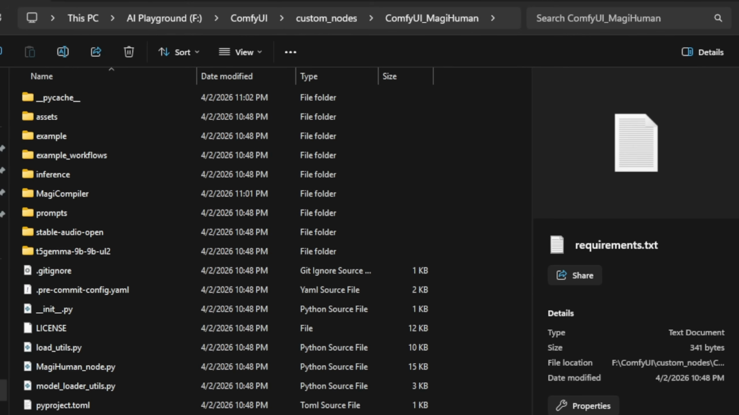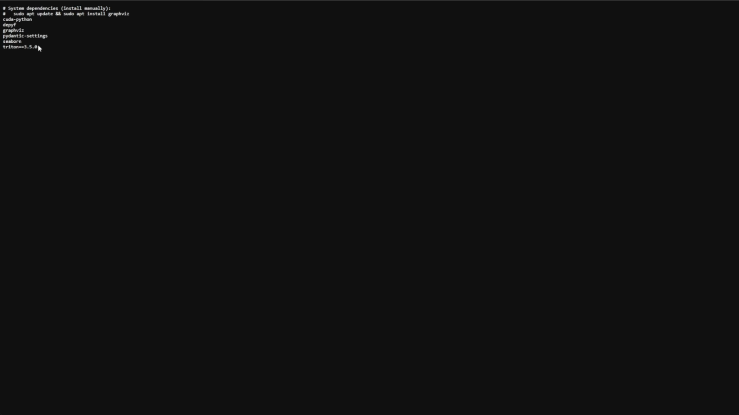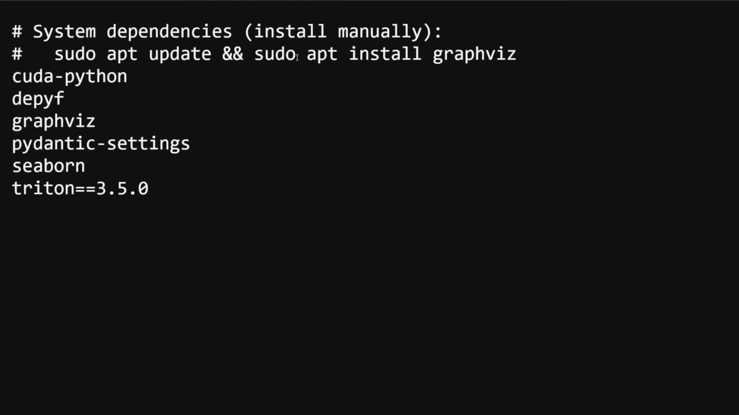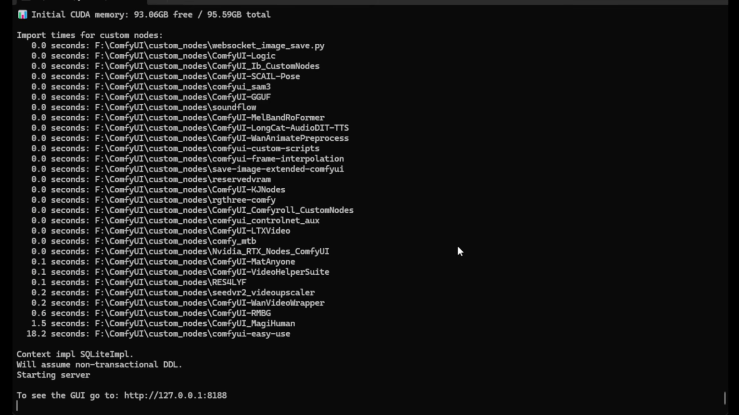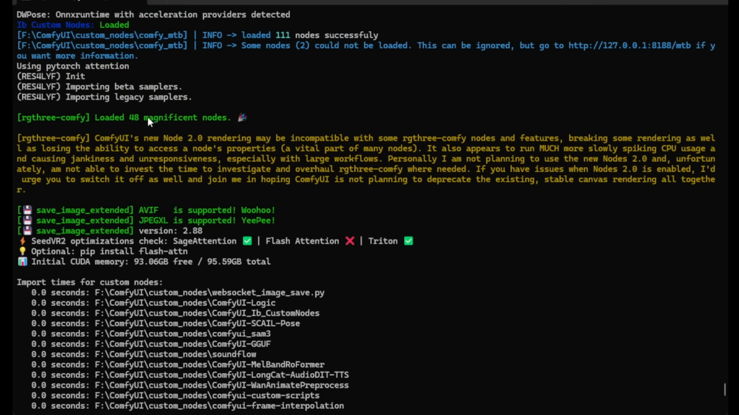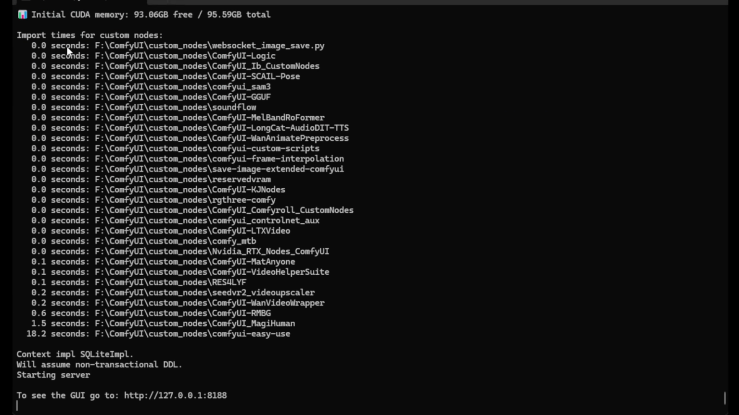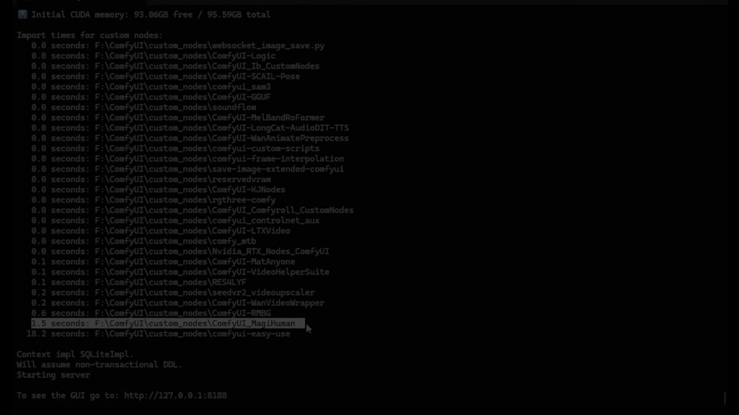So, to recap, we've downloaded the ComfyUI custom nodes, cloned the repos, and git cloned the compiler into the subfolder. First step is running requirements.txt for dependencies. Remember to check that file again for any version number tweaks needed. Once that's done, restart ComfyUI and check for errors. Importing the custom nodes is the easiest way to verify. If ComfyUI MAGI Human appears, you're good. I successfully ran the downloads, installed dependencies, and launched it with no problems.